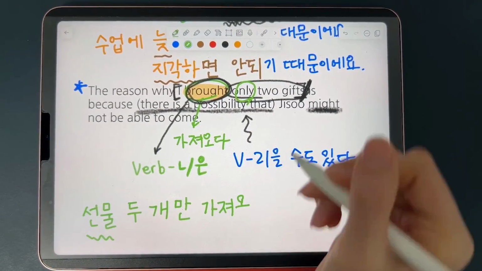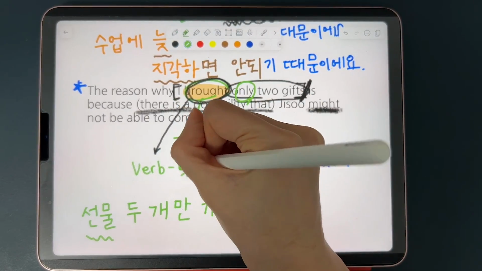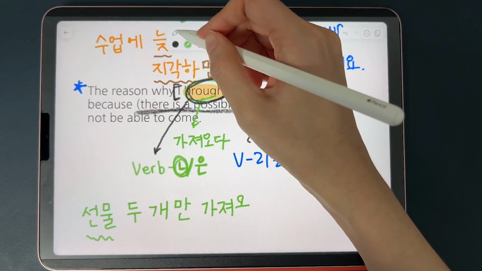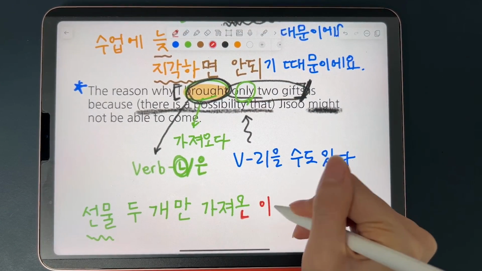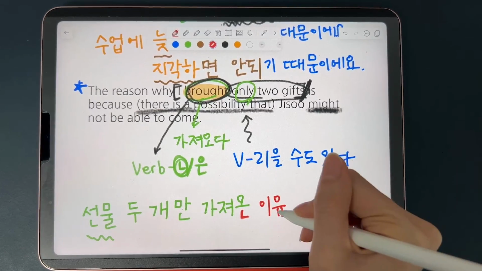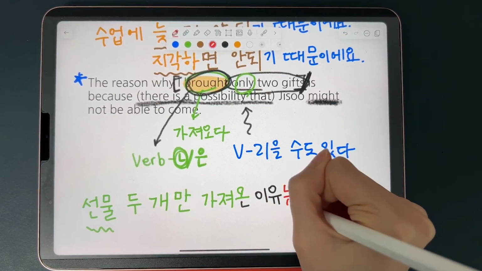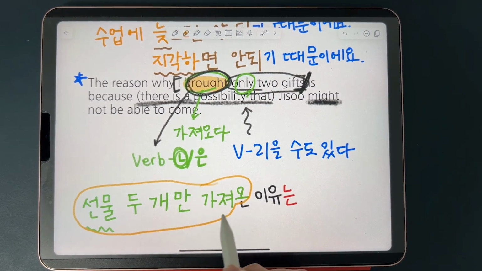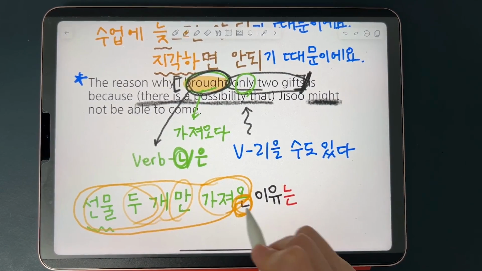And since it's past tense, and since it ends in a vowel, you can add 니은 받침 as a modifier suffix. So 가져온 이유, 온 이유. And this is the topic of the sentence, so we can mark it with the topic marker. You bring 2 gifts. 가져온, past modifier, so you brought 2 gifts.